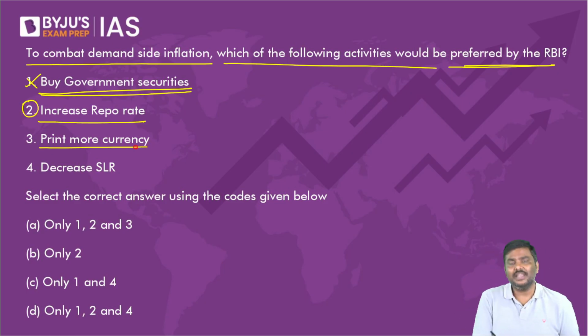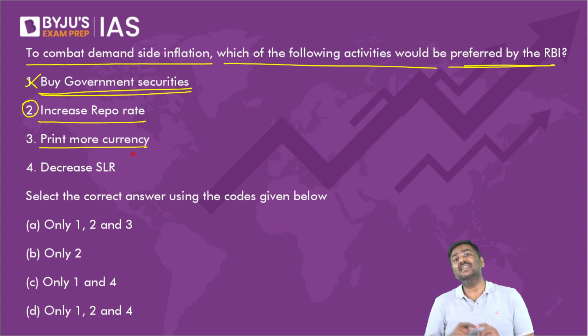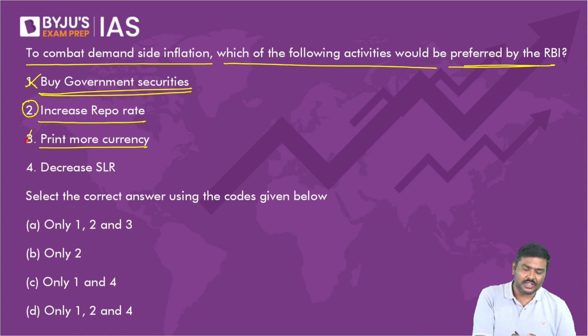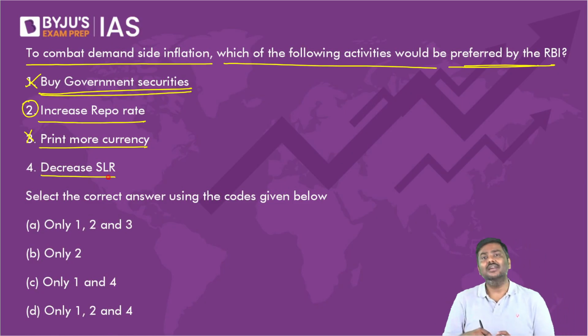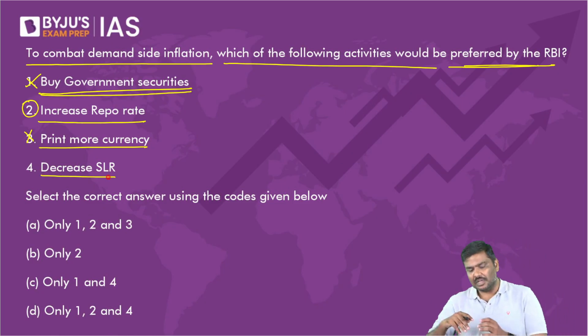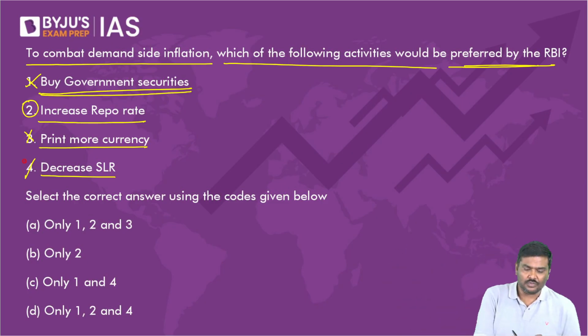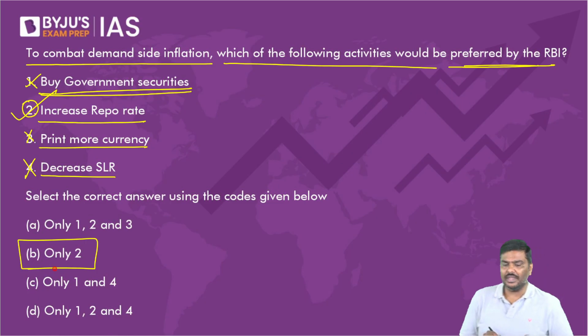Print more currency. If RBI will print more currency, money supply increases. That will cause inflation again. Third one is wrong. Decrease SLR. If RBI decreases SLR, the banks will have more money to lend now. Credit supply will increase. Money multiplier will increase. That will cause inflation. So fourth one is wrong. Only second is correct. Right option is option B here.